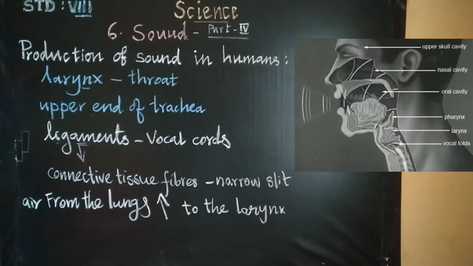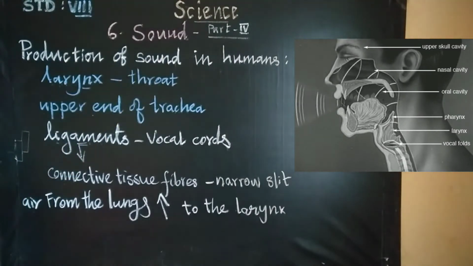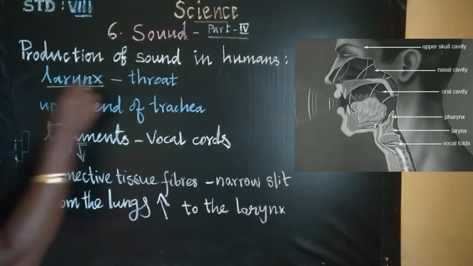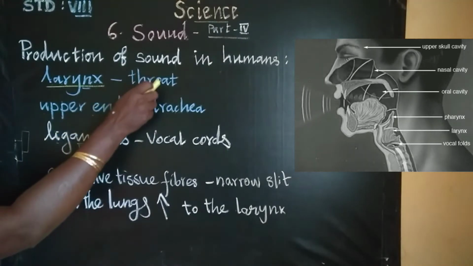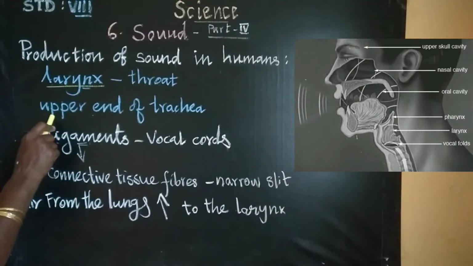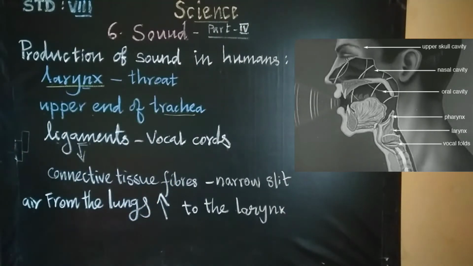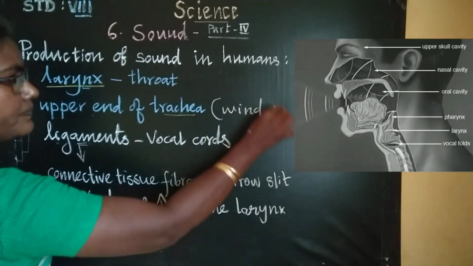Now we shall learn about how sound is produced in humans. In humans, the sound is produced in the voice box called the larynx. What is the other name for larynx? Voice box, which is present in the throat. It is present in the upper end of the trachea. Trachea is nothing but the windpipe of the respiratory system. Windpipe.